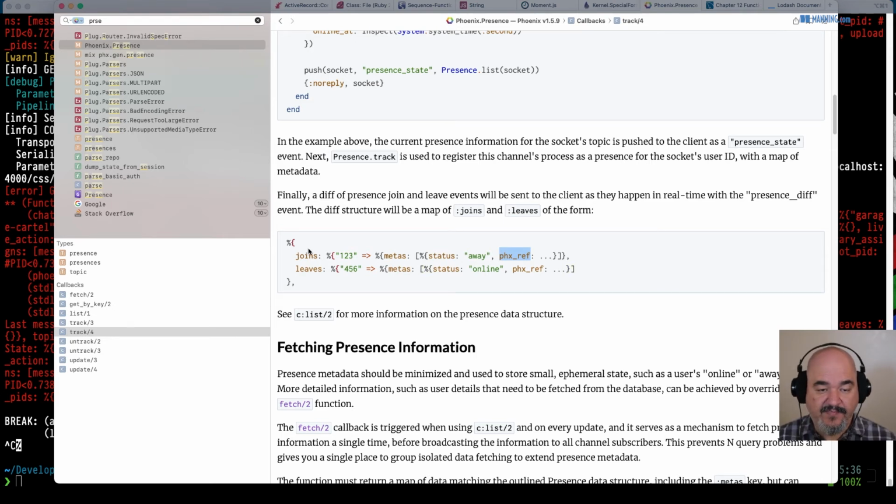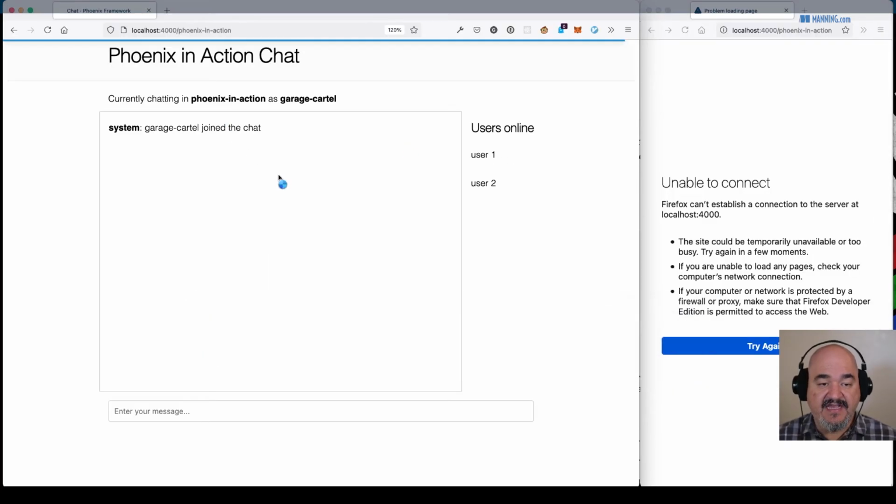But what we want to do is handle this presence diff because it's sent to us as we join the channel. Since we joined it, it seems weird that we get the message as well. But if you think about it, it's not that odd because everything is a message. We're trying to make everything a message to and from the client and the server.